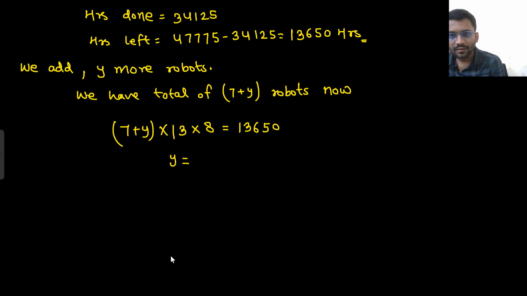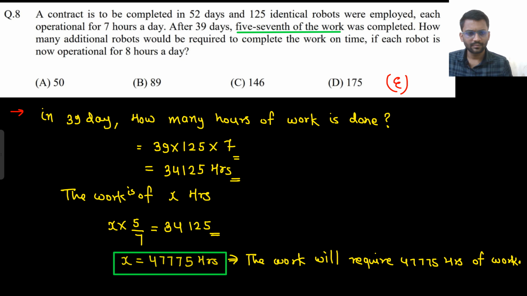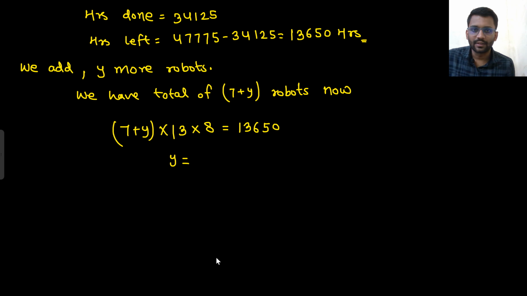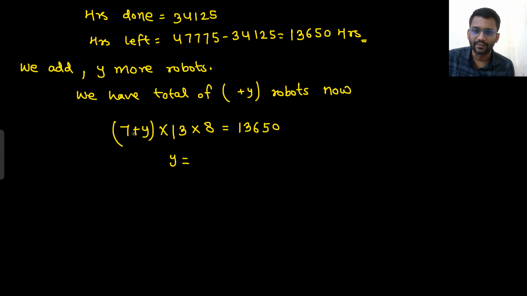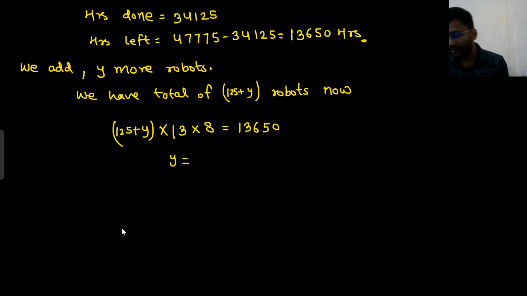Wait a minute, what is the issue? Okay, this is not 7, we have 125 robots. Sorry, this is 125. Really sorry, we have 125 robots. So 125 plus y robots. The y value we are getting is minus 125, so 6.25. So at least 6.25 robots we need.